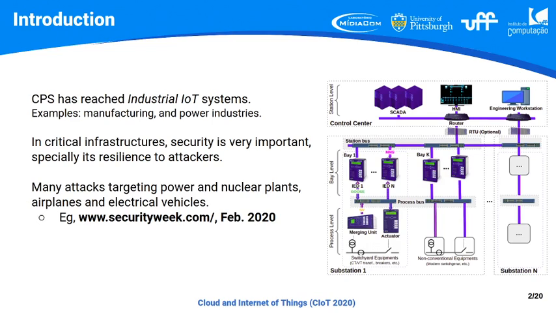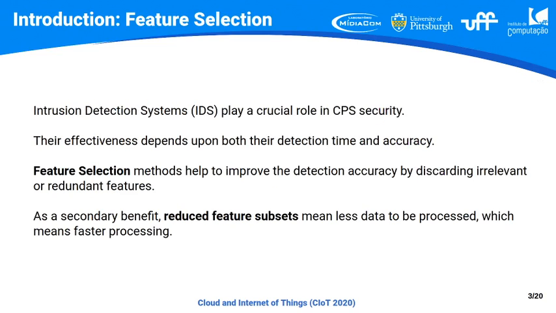So to stop these malicious activities, it's very important to employ intrusion detection systems. These systems play a crucial role in cyber-physical system security, and their effectiveness depends on detection timing and accuracy.